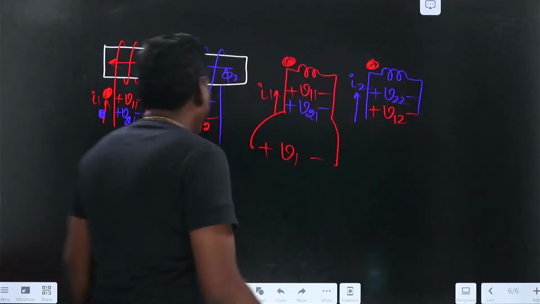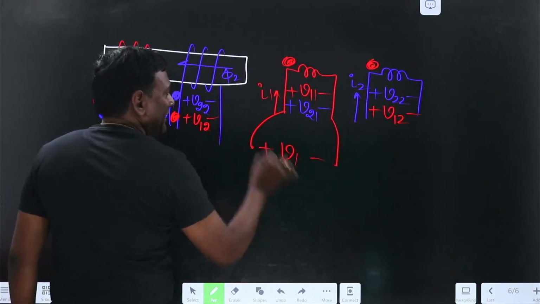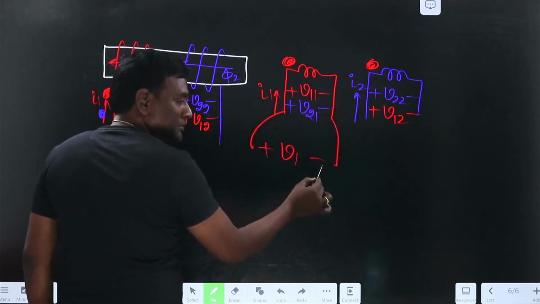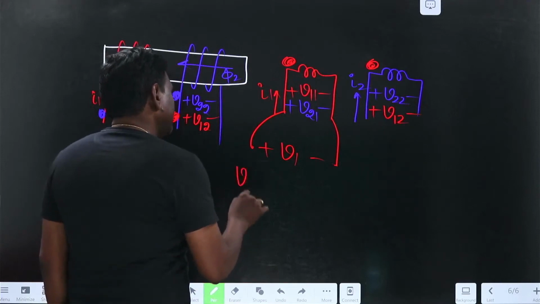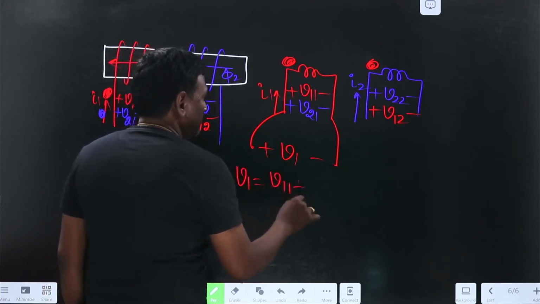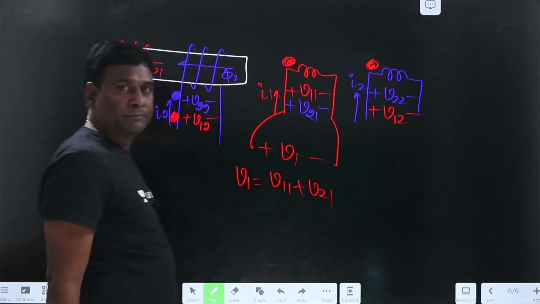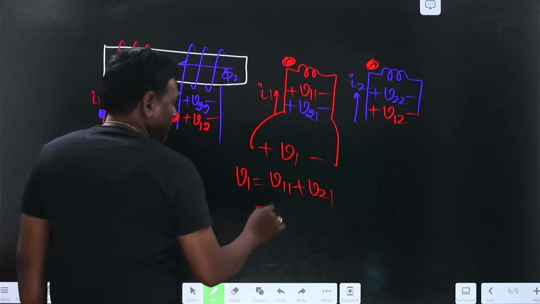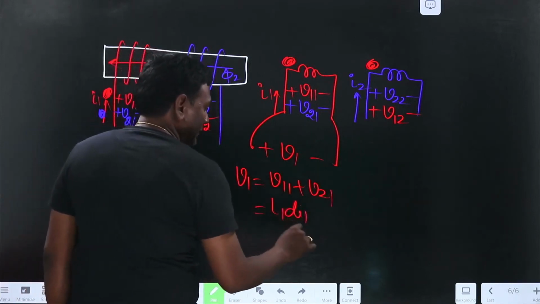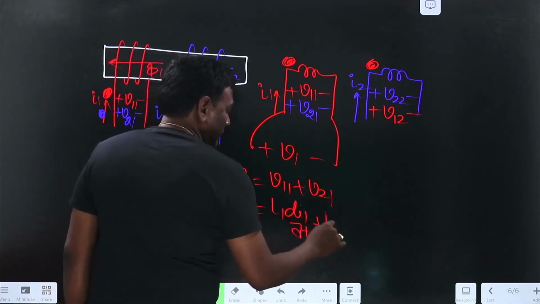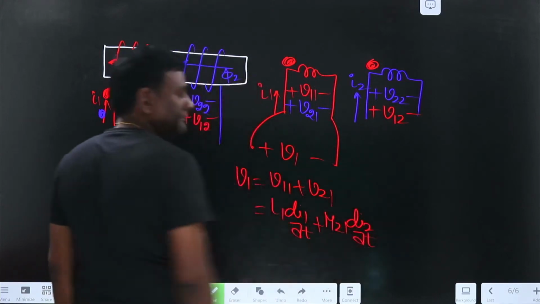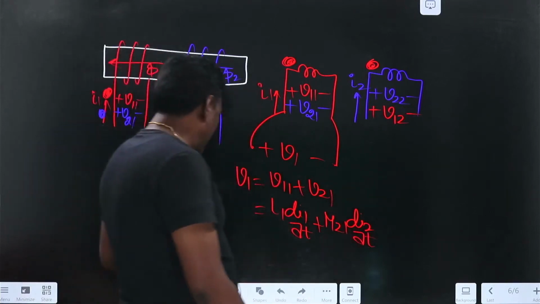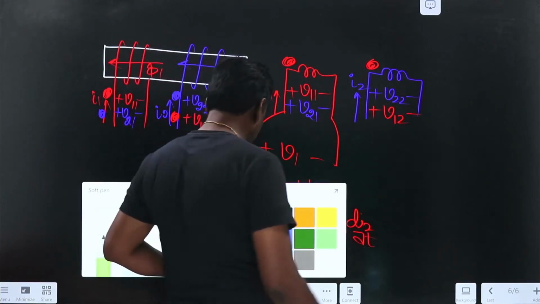Okay. Now let me write the equation, minus of V1. If I write the equation in this direction, I am going to touch minus first, minus of V1, or if you send it to the other side, it's going to be V1. Now V1 equals V11 plus V21. In that, self is going to be L1 di1 by dt plus M21 because of the second induced voltage in the first. Problem solved.